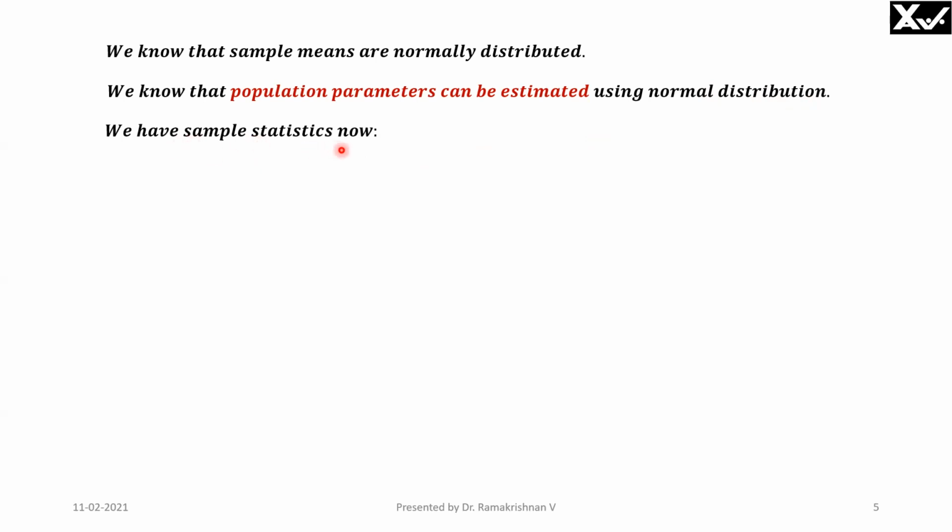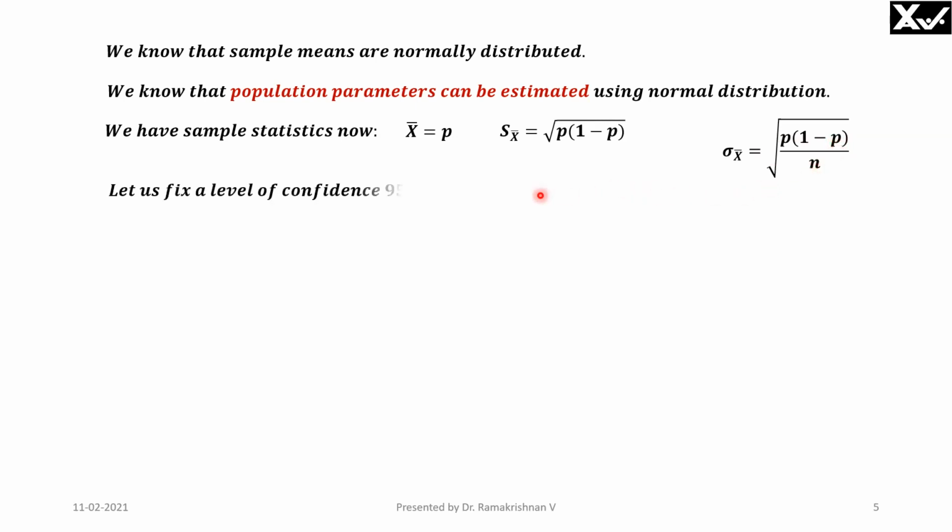So we have sample statistics now. What are they? Proportion, we know, because if I take the ball out 10 times, maybe 5 times or 7 times or 8 times or 6 times, that is called P. 6 by 10 is 0.6, the P value. And standard deviation, I know using this formula. And the standard deviation of the sample mean I can also find out using the sample size: square root of P into 1 minus P by N.